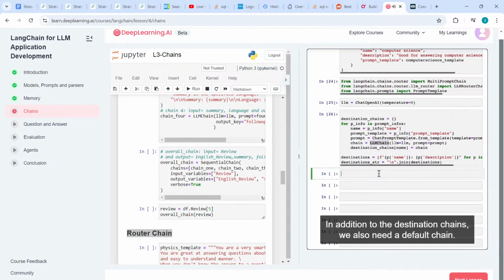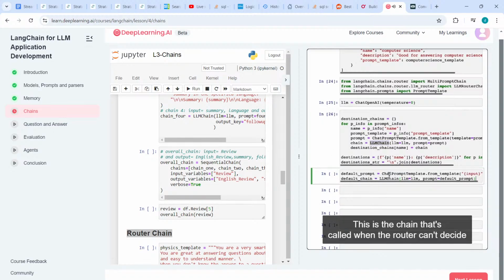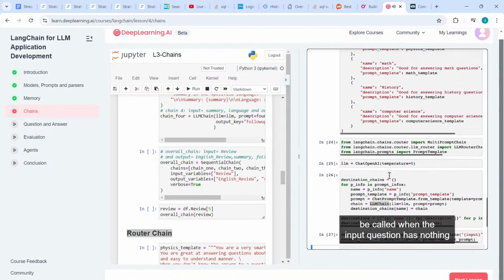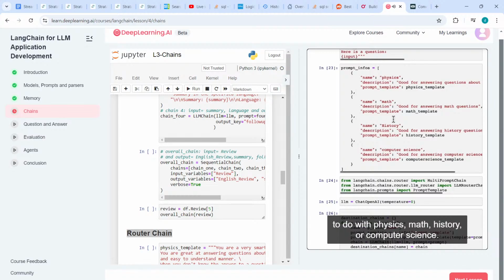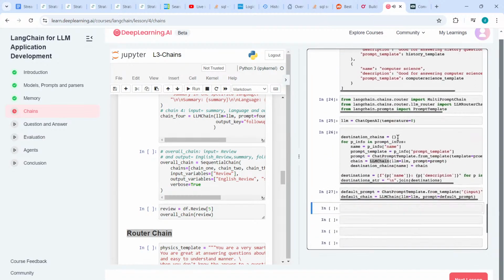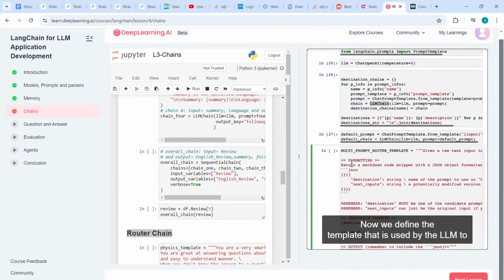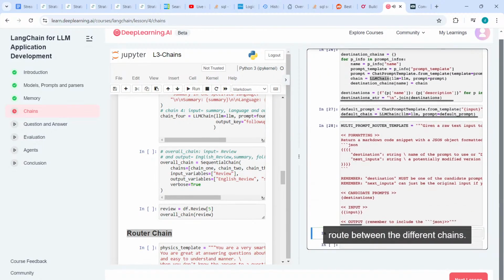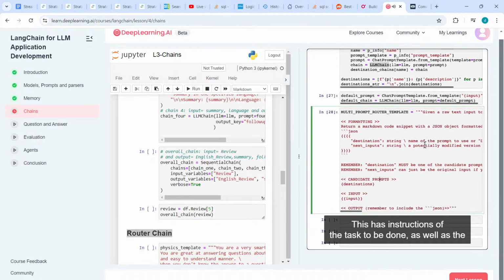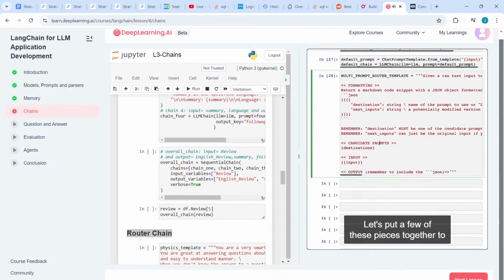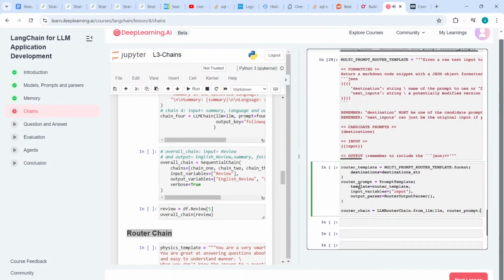In addition to the destination chains, we also need a default chain. This is a chain that's called when the router can't decide which of the subchains to use. In the example above, this might be called when the input question has nothing to do with physics, math, history, or computer science. Now we define the template that is used by the LLM to route between the different chains. This has instructions of the task to be done, as well as the specific formatting that the output should be in.